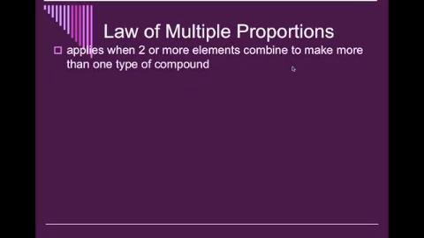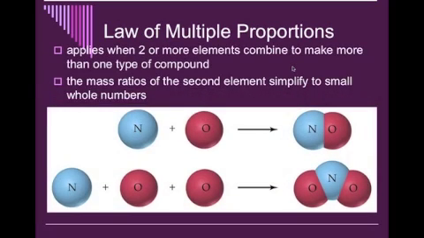Now, the law of multiple proportions applies when 2 or more elements combine to make more than one type of compound. Okay? Now, what we see here is we have nitrogen and oxygen. They combine and make nitrogen monoxide. Okay? But we also see that nitrogen and oxygen are combining again, but now we have 2 oxygens, and it creates nitrogen dioxide. So here we see that we have nitrogen and oxygen combining to make 2 different compounds.